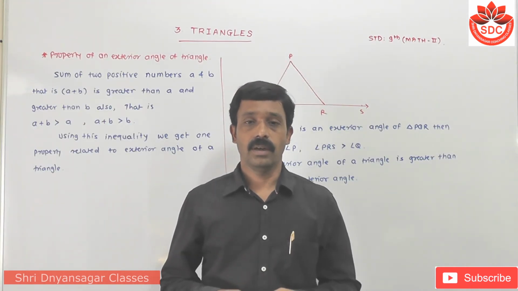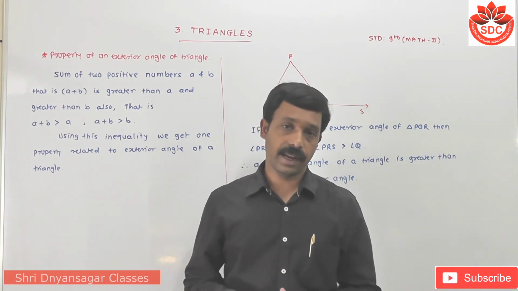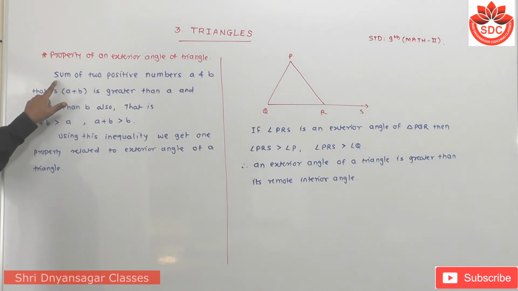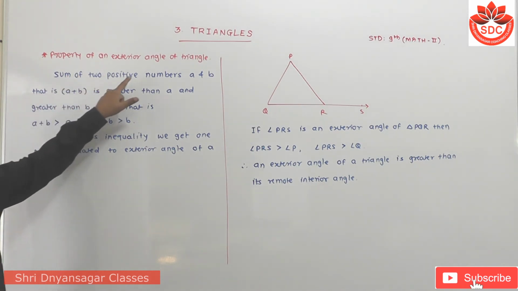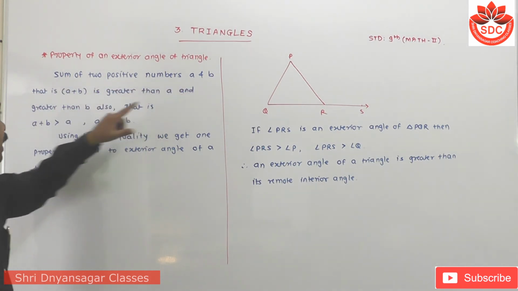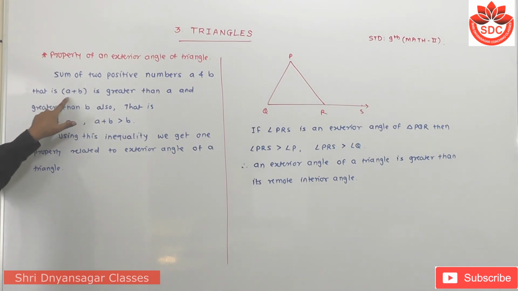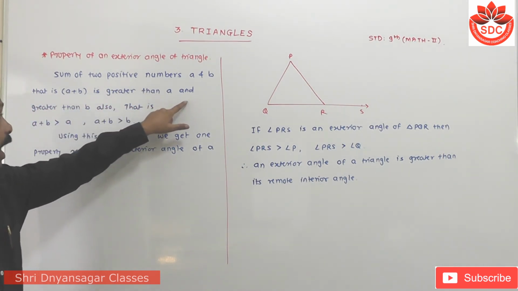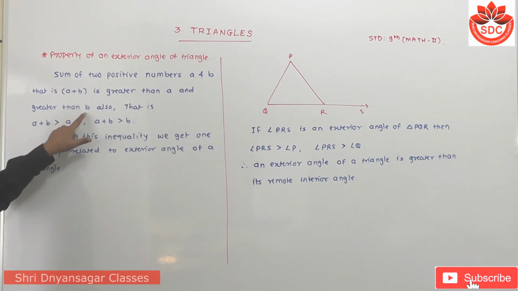Students, then we see the property of an exterior angle of a triangle. All of you know that the sum of two positive numbers a and b, that is a plus b, is greater than a and greater than b.